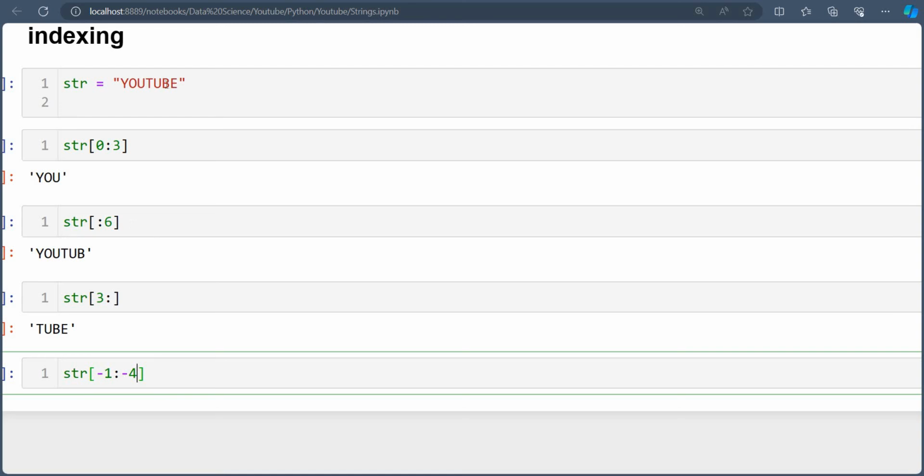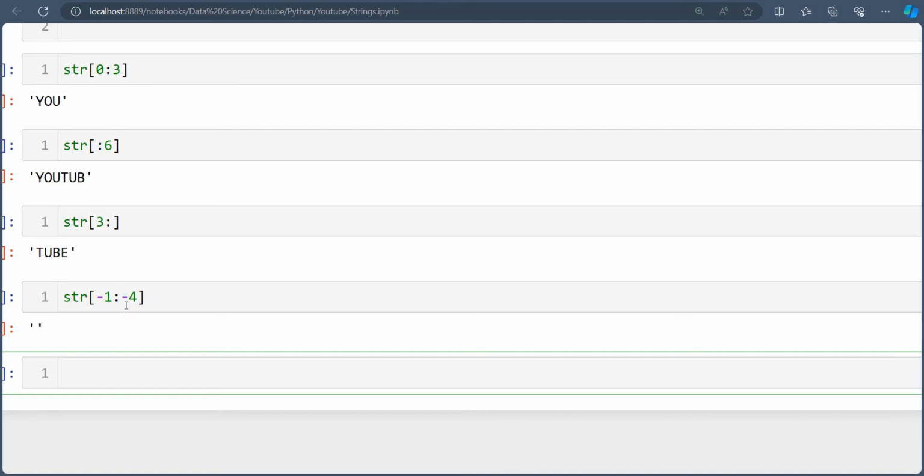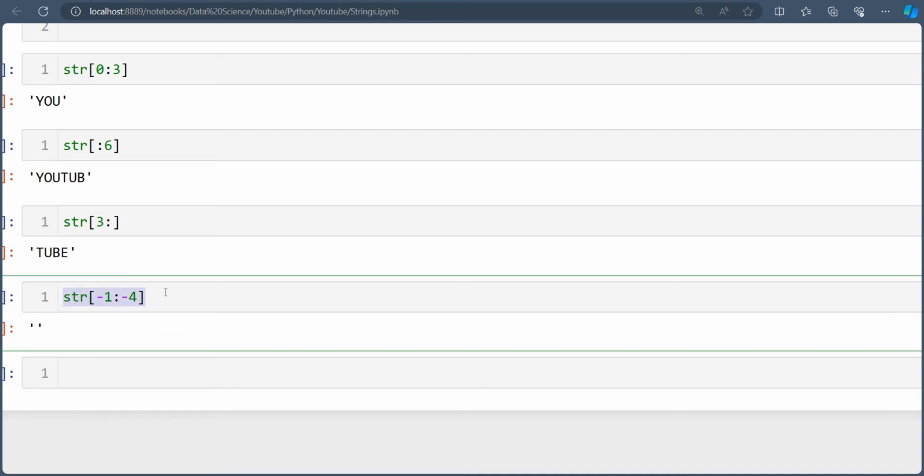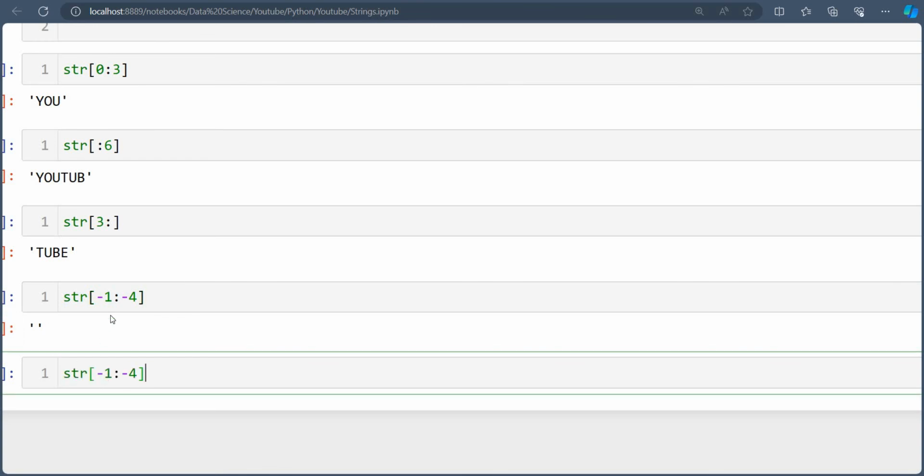So -1 is E, -2 is B, -3 is U, and -4 is T. Now, can anyone tell me why this comes here? This is not an error. It's showing there is no value from -1 to -4. So if you know, please write it down in the comment section without seeing the rest of the video.